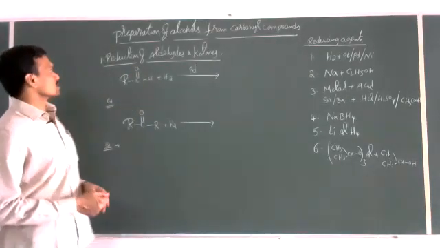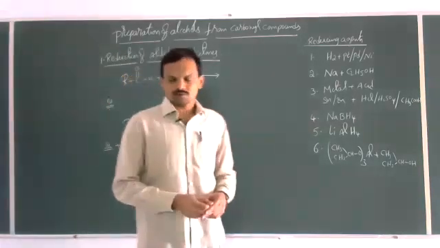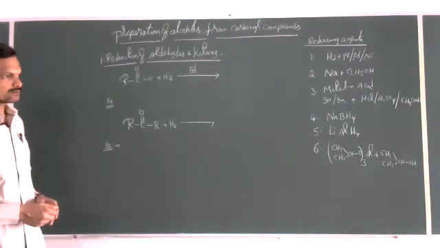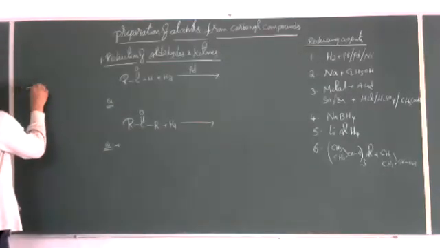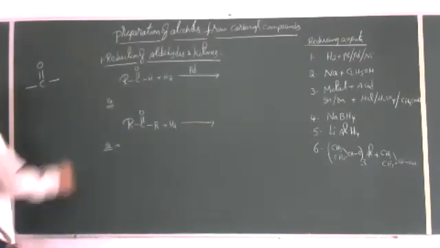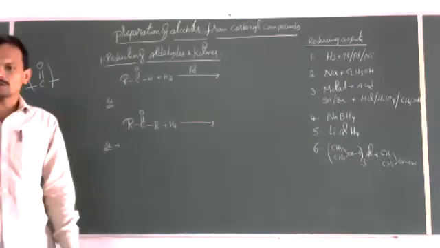Now today we are going to discuss preparation of alcohols from carbonyl compounds. So what are carbonyl compounds? The compounds which contain C double bond O. This is called the carbonyl group. What are the compounds that contain a carbonyl group?